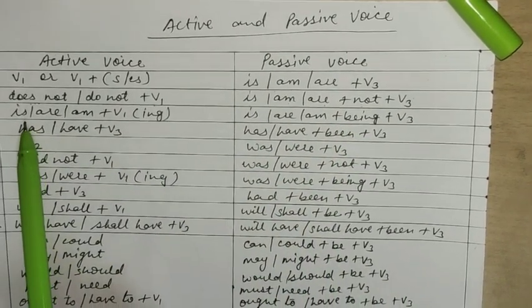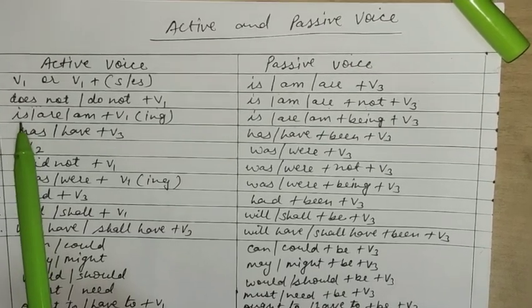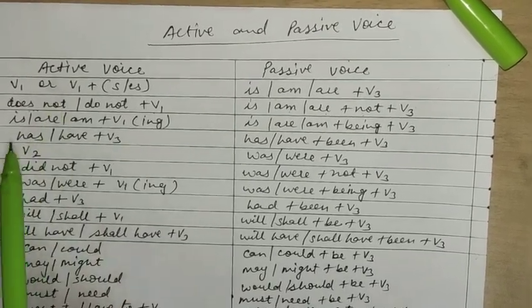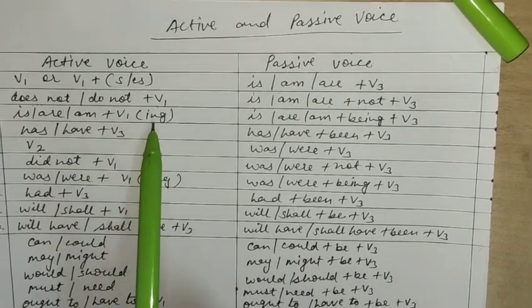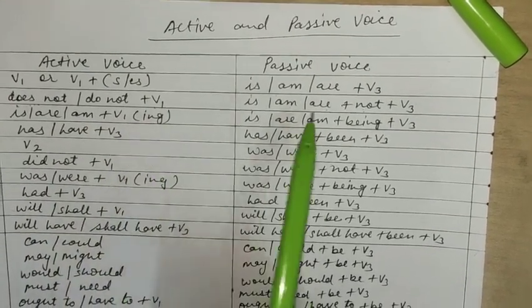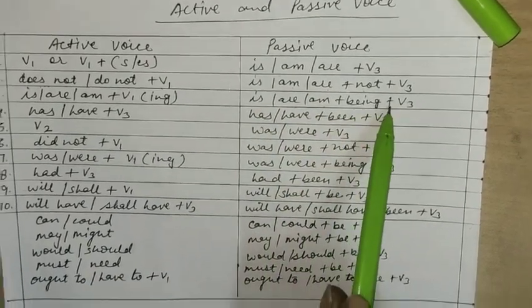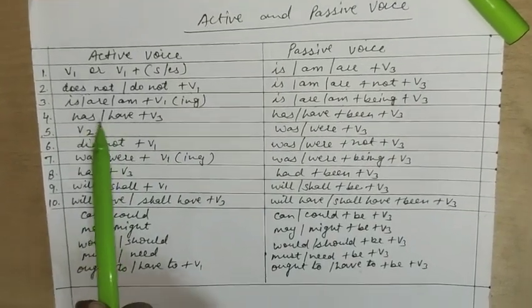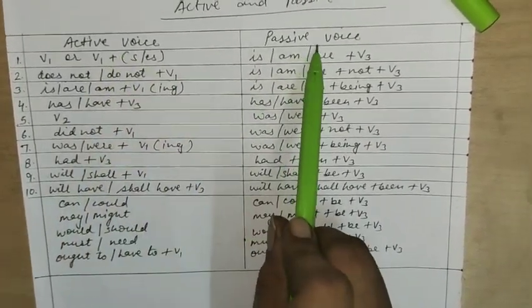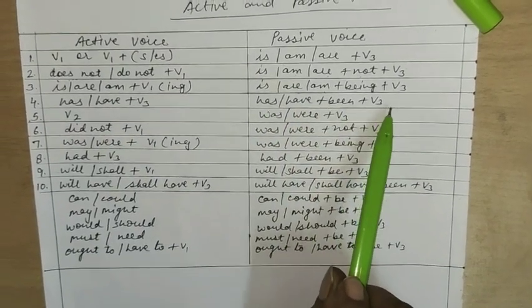Now come to the next tense. This is present continuous. In present continuous the helping verbs are is, are, am plus verb first form with ing. But in making passive voice, we have to use is, are, am, being plus verb third form. In present perfect, we have to use has and have in active voice, but in passive voice we have to use has, have, been plus verb third form.